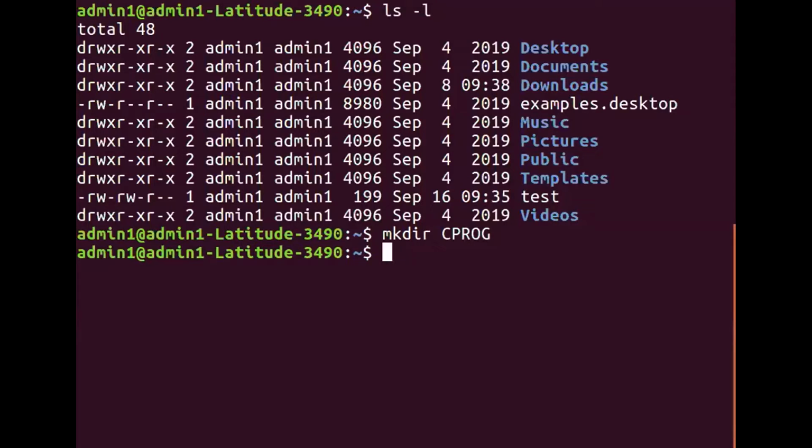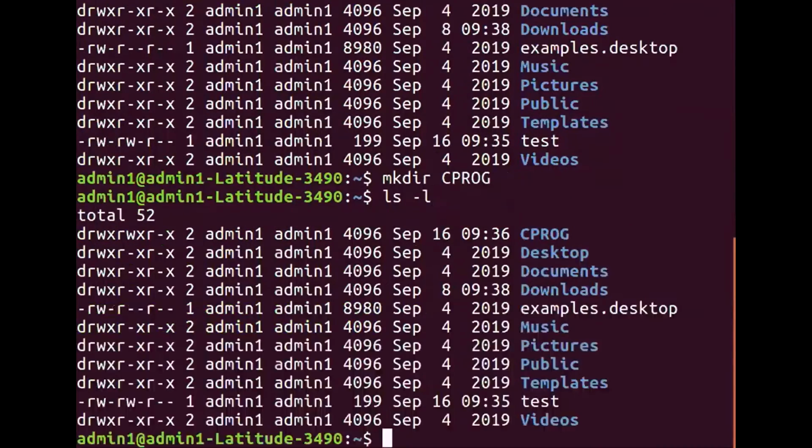Let us see whether it is created or not. I will say ls -l. Watch out, in the first line you will see the directory created here, and the first character of this long listing is d, which says that it is a directory file.